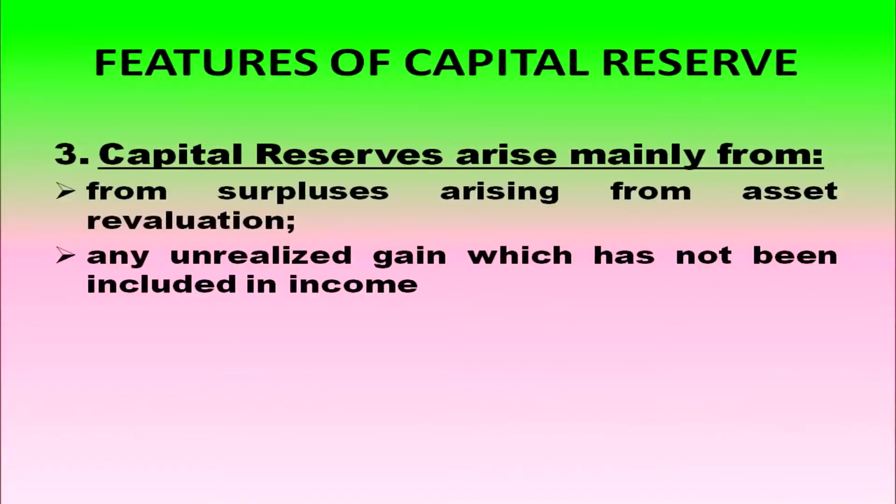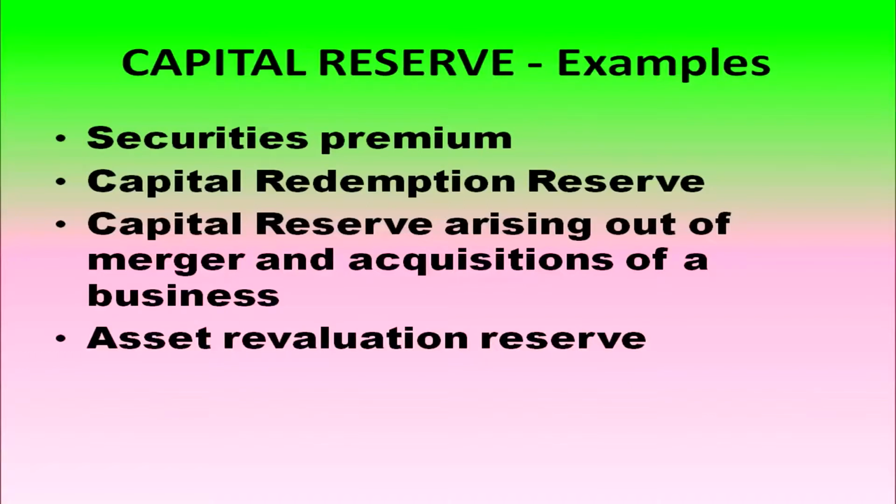Sometimes capital reserve will arise from surpluses arising from asset revaluation or any unrealized gain which has not been included in income. In such case also capital reserve will come. Examples of capital reserve: securities premium, capital redemption reserve, asset revaluation reserve, capital reserve arising out of merger and acquisitions of business.